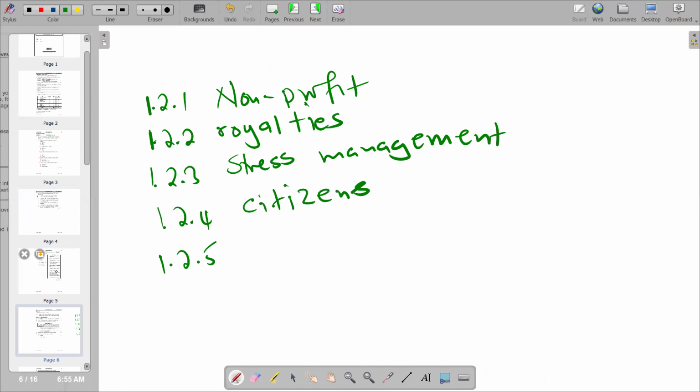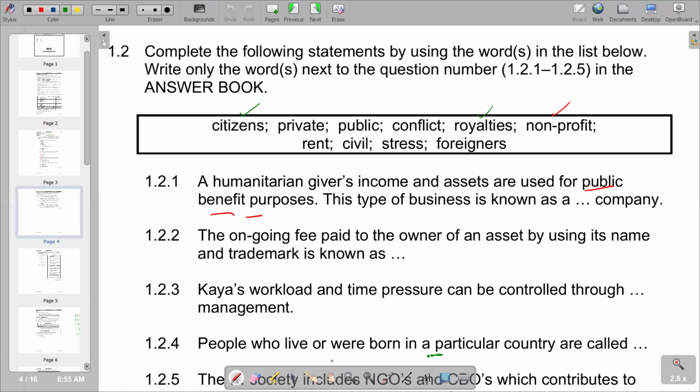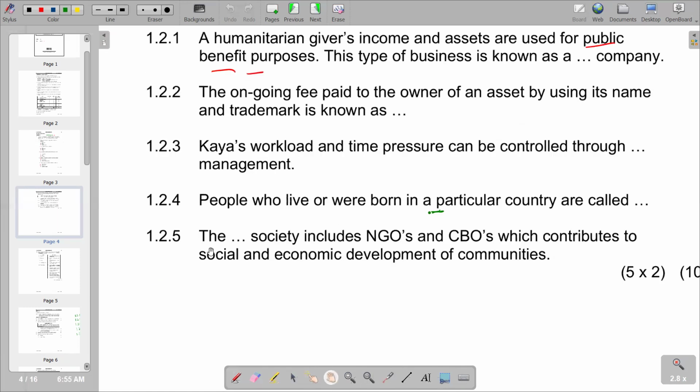The last one we are saying, which is 1.2.5. You can see what we have to say. The civil society includes NGOs and CBOs, which contribute to the social and economic development of communities. We know that NGOs are non-government organizations. Then CBOs, we have community-based organizations.